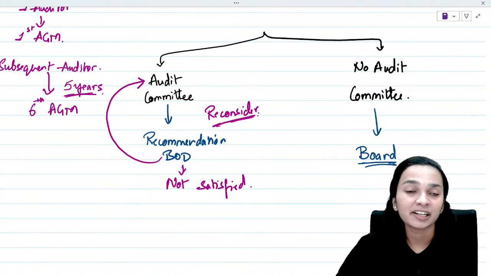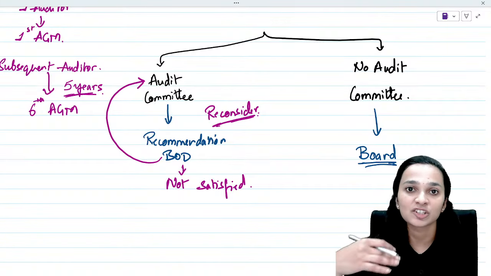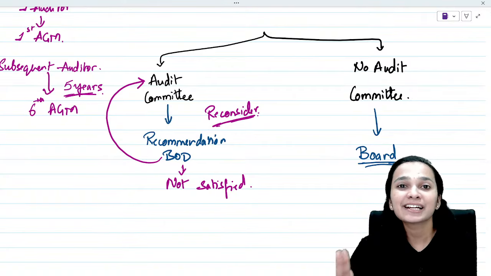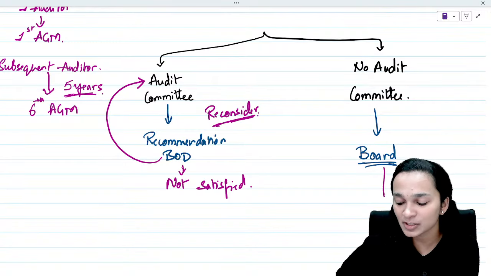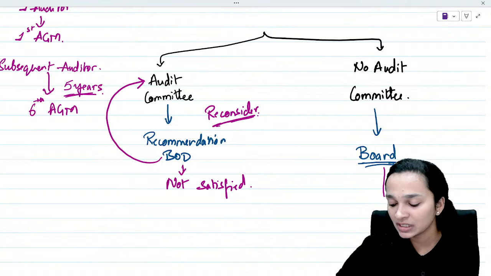Now, if say the audit committee again recommends new names, however the board does not like them as well, then the board can themselves suggest some person's name to be appointed as an auditor, and yes, that has to be approved in the general meeting by all the shareholders. However, here it is only a two-step process. The board will decide and the shareholders will approve.